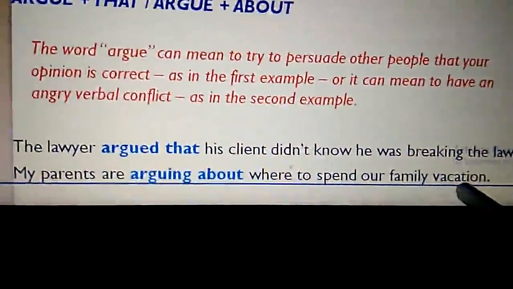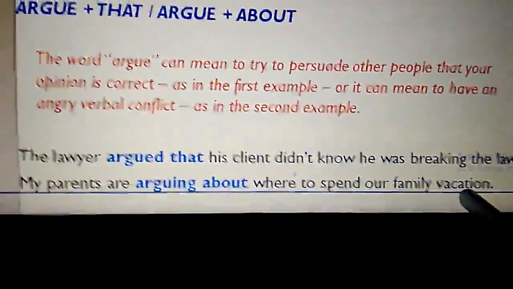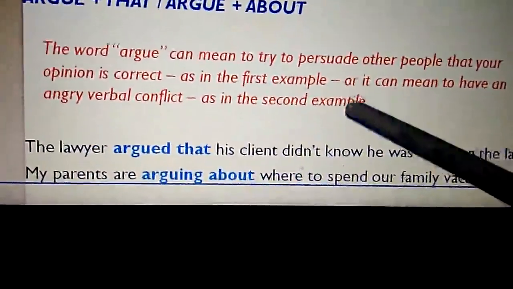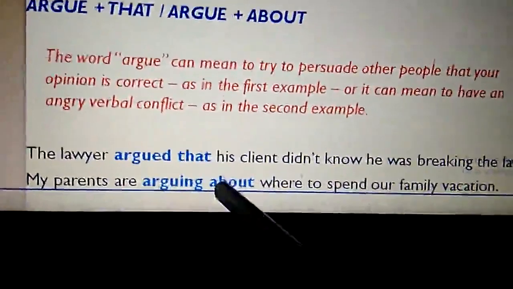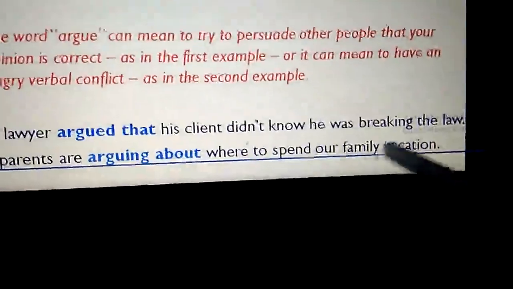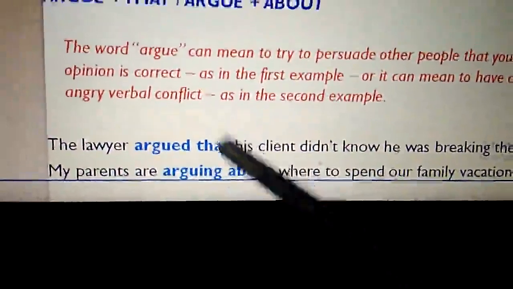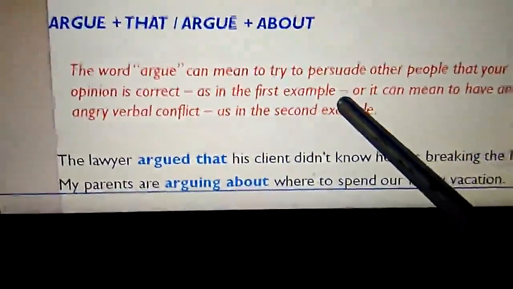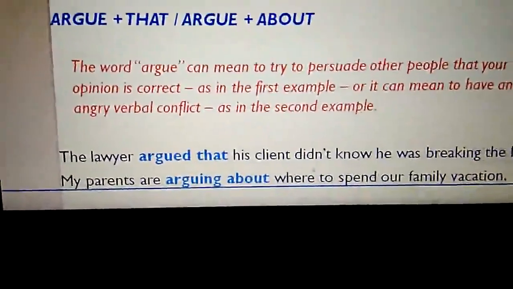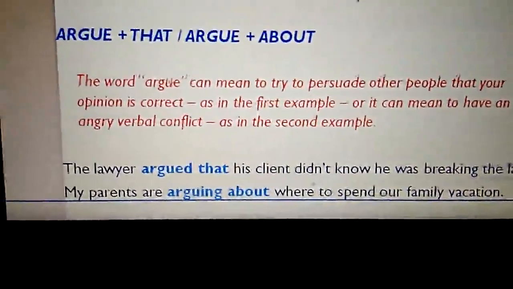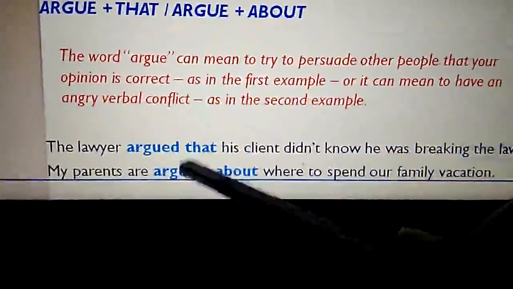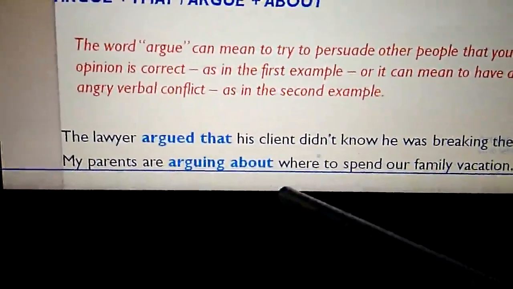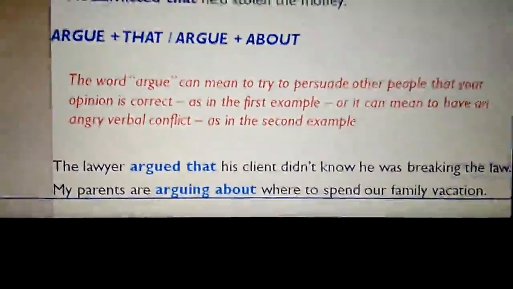My parents are arguing about where to spend our family vacation. This is the second pattern. We use this when there is a verbal conflict. My parents are arguing about where to spend our family vacation. So these are the two patterns that we use in two different contexts. First context is when we try to convince or persuade other people that our opinion is correct, then we use argued that. And the second is when we are trying to report some verbal conflict, then we use arguing about.